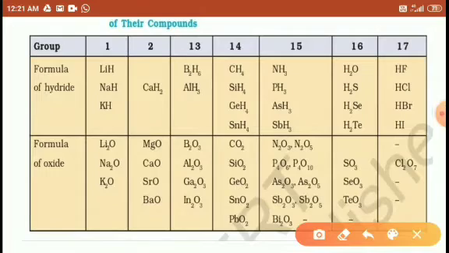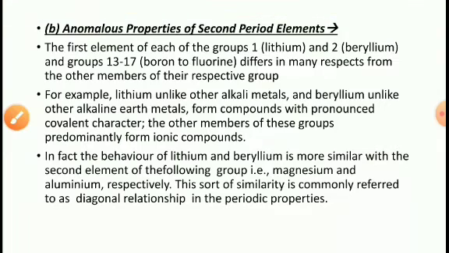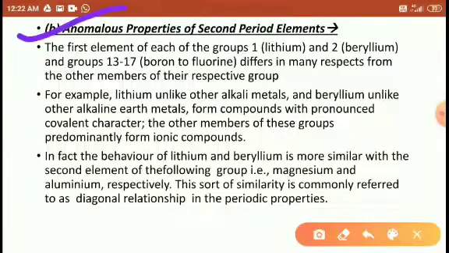So here some compounds are mentioned: the reaction with hydride and reaction with oxide. So lithium hydride, sodium hydride, potassium hydride, according to the groups they are mentioned here. And here the group 13 elements, 14, 15, 16, 17, all the groups form particular specific compounds. Yes, friends. The anomalous properties of second period elements: the first element in group 1 lithium, second beryllium, and 13 to 17 boron to fluorine. Right, students? They differ in many respects from the other respective group members.